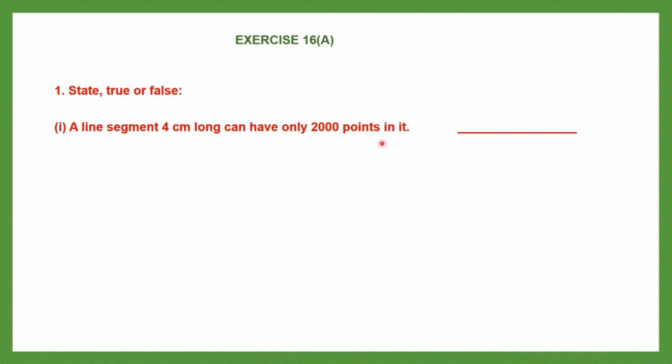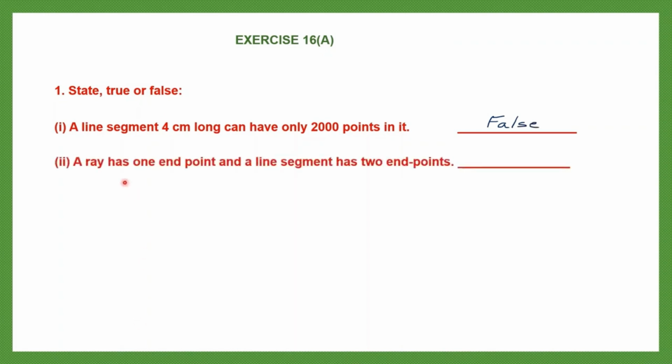This statement is false because a line segment, whatever the length is, can have an infinite number of points in it. So you can't give it a number and say it has only 2000. It has an infinite number of points on it. So let's write this statement as false.